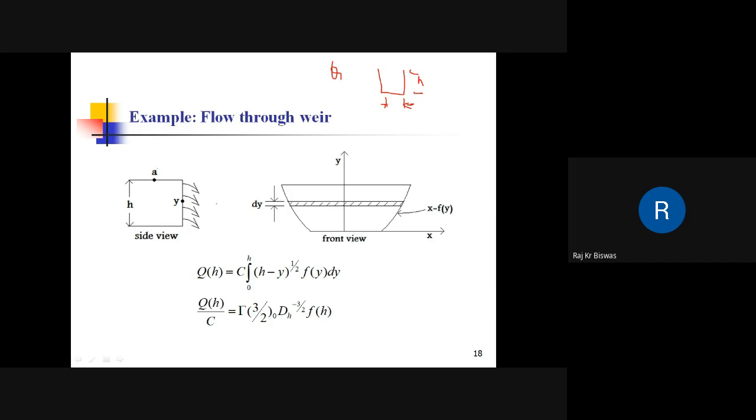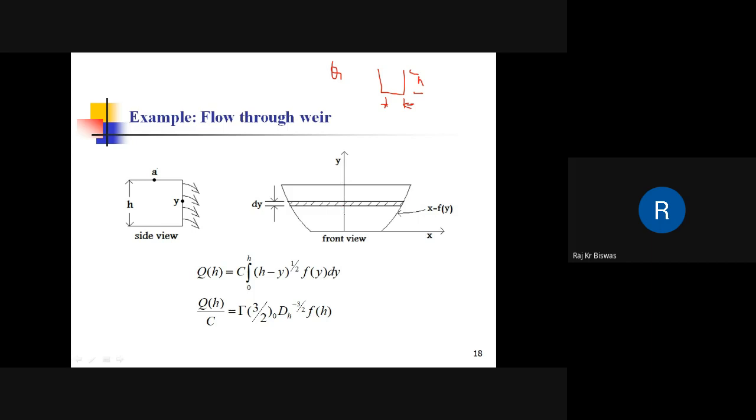Then what should be the optimal flow profile? So some fluid is flowing. This is the side view. H is the height, and this is the front view, and this is the flow channel or flow profile. So x is taken as a function of y. This is quite unusual, but in this case we use x as the dependent axis. x is a function of y, where y is the height of this flow channel.